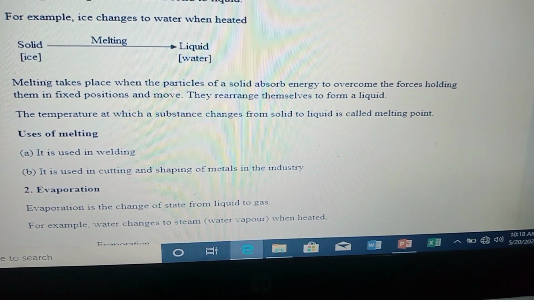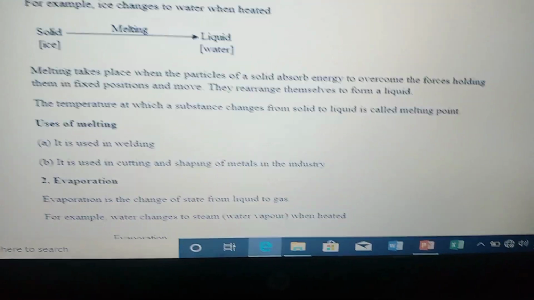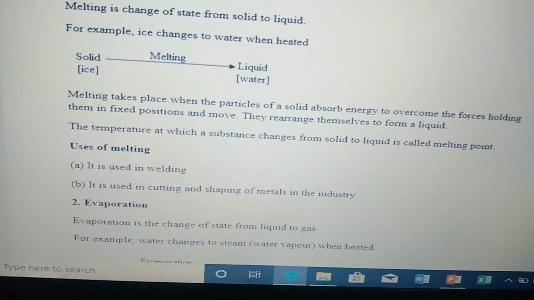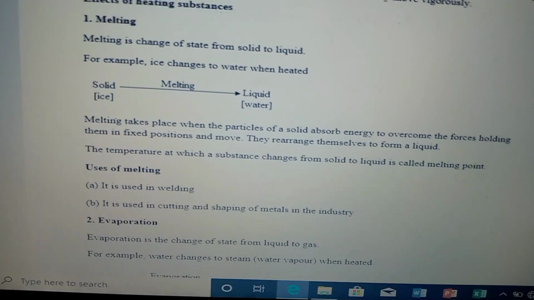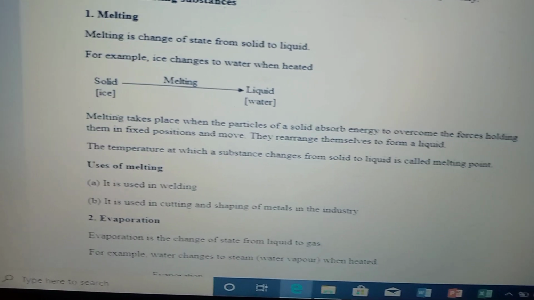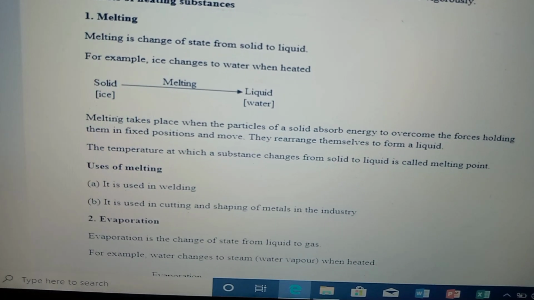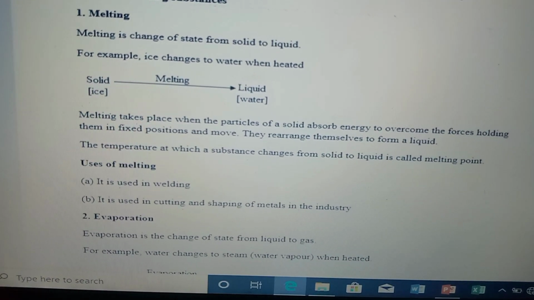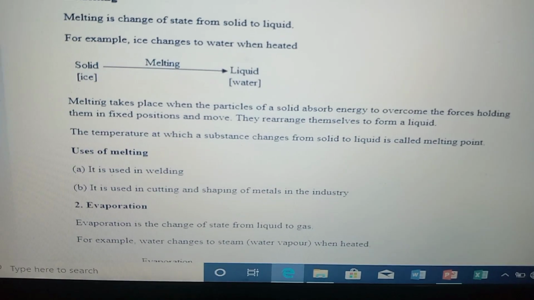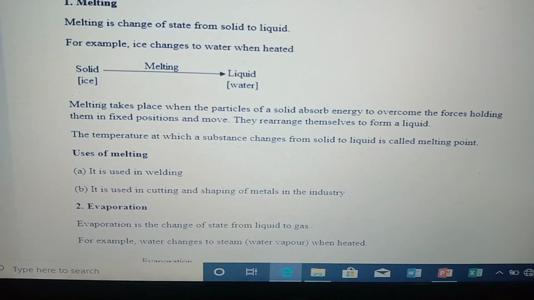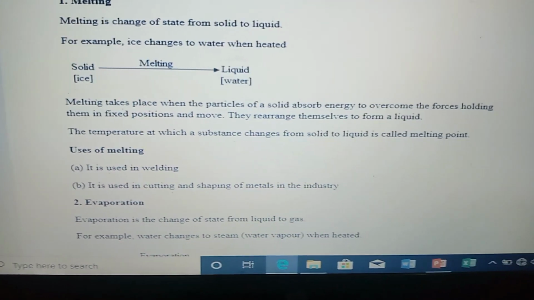The temperature at which a substance changes from solid to liquid is called the melting point. So there is a difference between melting point and melting. Melting is just the process, but melting point is the temperature. Take note of that. Uses of melting: it's used in welding, and in cutting and shaping metals in the industries.